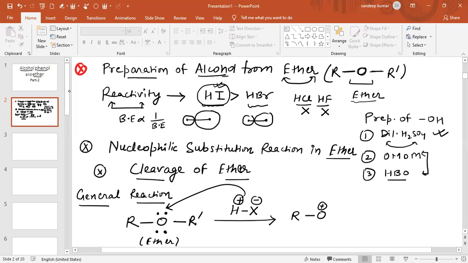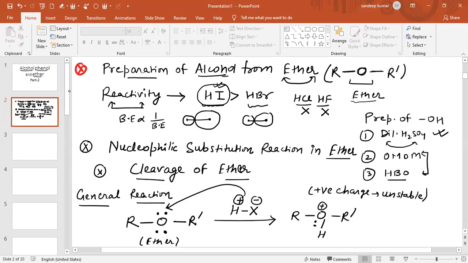There is also a lone pair on the oxygen atom, hydrogen gets attached to oxygen, and this is R dash. We know the positive charge on oxygen atom is unstable, because a positive charge on a more electronegative atom is unstable. So the bond will break.